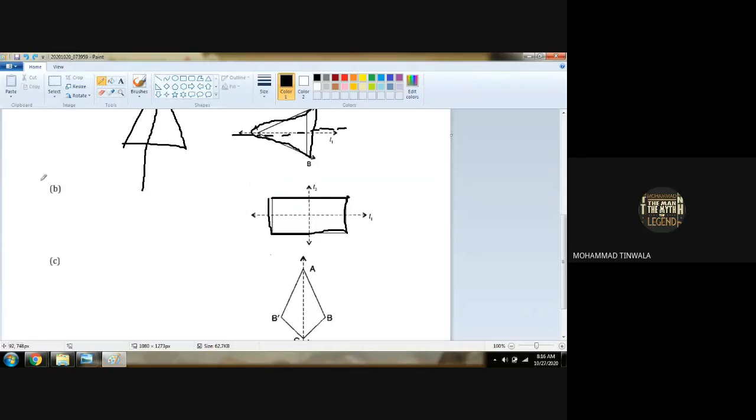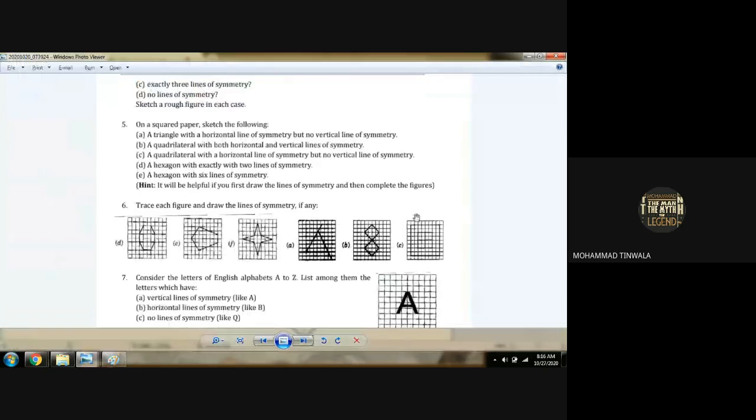So rectangle, a shape rectangle has two lines of symmetry, horizontal and vertical. Got it? આપણે આટલું જ દેખાડવાનું છે, બીજું કાંઈ નથી દેખાડવું. Then third, a quadrilateral with a horizontal line of symmetry but no vertical line of symmetry. એવી ચાર લાઈન કઈ છે ડાયાગ્રામની જેમાં horizontal line આવે છે but vertical line of symmetry આવતી નથી.